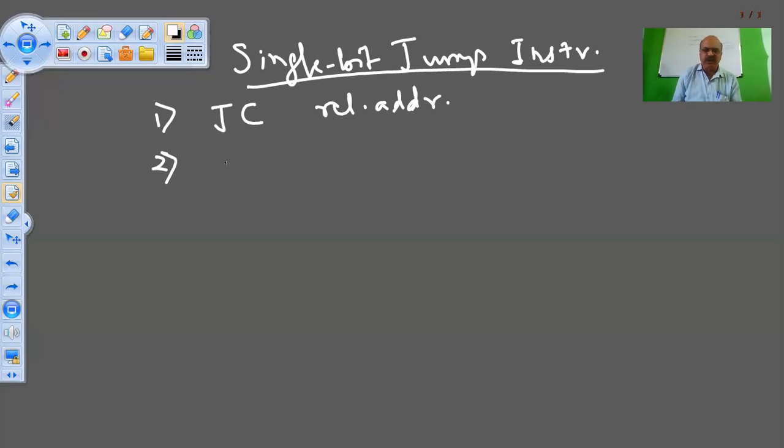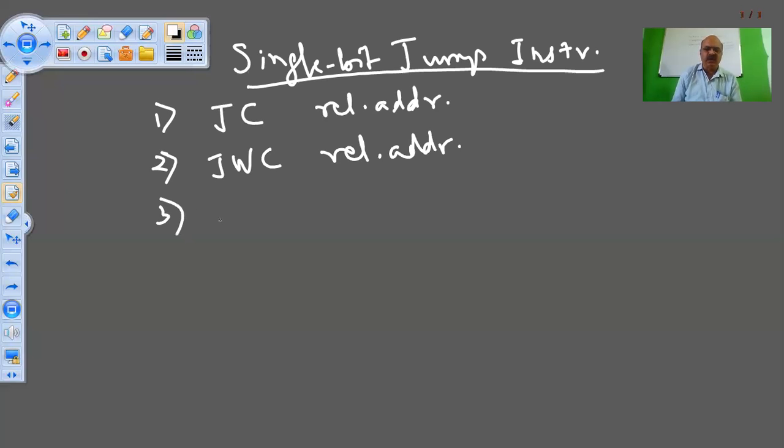Second is jump on no carry. If the carry is not there, then jump. This is, we can say, a negative statement. The first instruction says jump on carry: if the carry is generated, then jump. The second instruction says the opposite: jump on no carry. If there is no carry, then jump. So the second instruction is a negative of the first instruction.